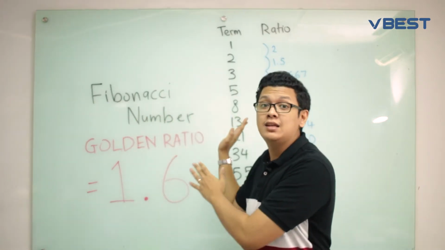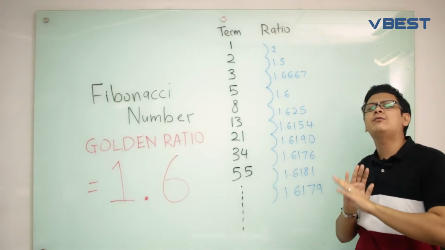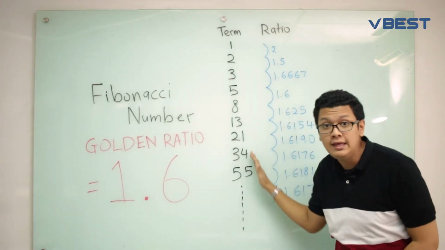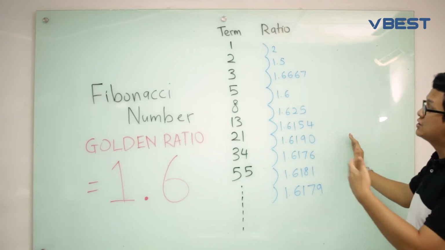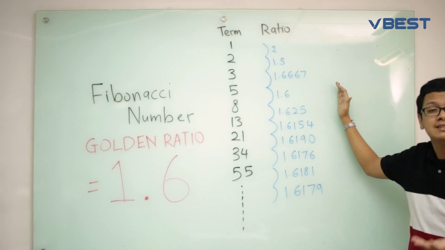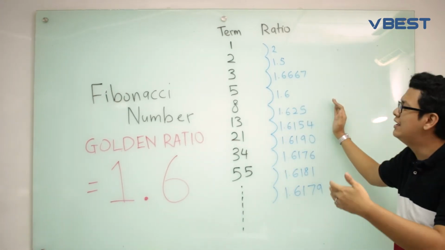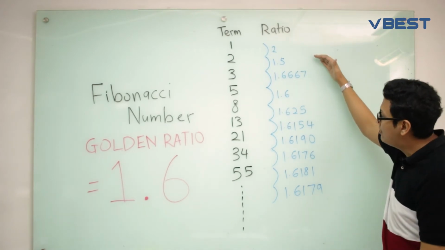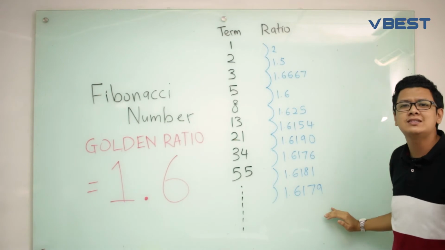Okay, let's understand more about the ratio. In this table over here, I write the numbers vertically, and then I write the ratio beside them. After that, I write it down in decimals, so you can see the pattern, you can see the numbers themselves over here. Later on, it will round up to become a fixed number. What's the fixed number over here?